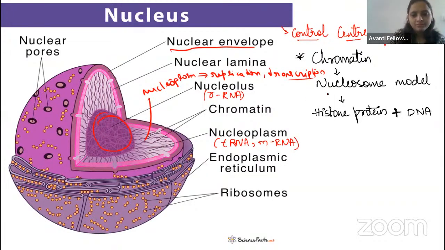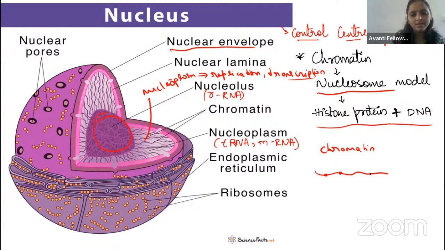And you know that in the eukaryotes, histones surround the DNA, so we call it a chromatin structure. Chromatin is nothing but a DNA structure where the histone proteins are attached. DNA is negatively charged, whereas the histone proteins are positively charged. Histone proteins are very rich in arginine and lysine, right? And you know the histone octamers, right?